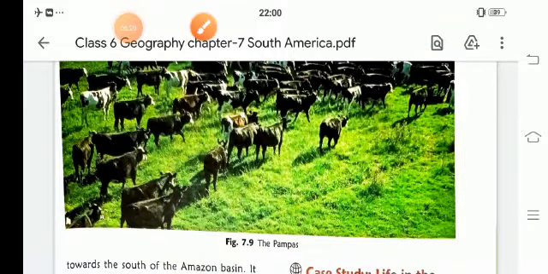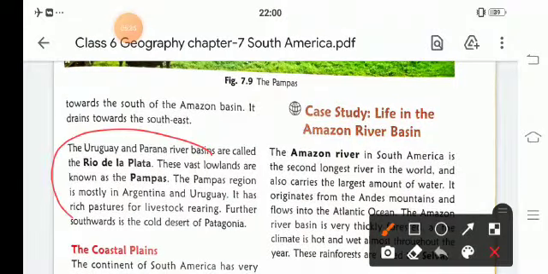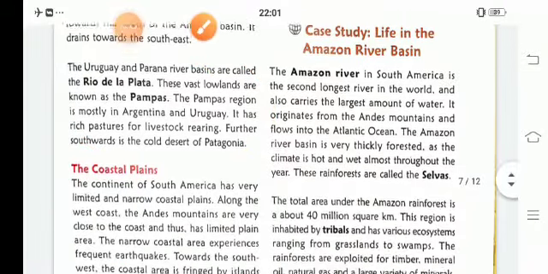Where is it located? It is located in the Uruguay and Parana river basin, known as Rio de Plata. So the Uruguay and Parana river basins are called Rio de Plata, and these lowlands are known as Pampas. Now the coastal plains.